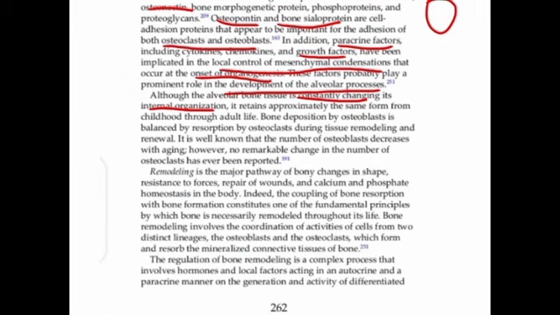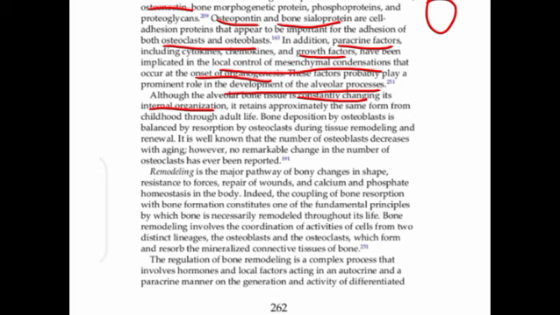So basically, bone deposition is by osteoblasts and the osteoclast is responsible for resorption during remodeling and renewal. It is well known that the osteoblast number decreases with time, but the osteoclast number does not change.